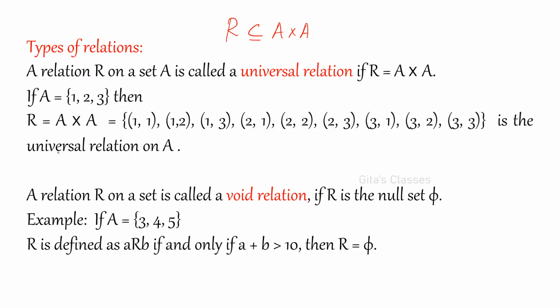So now this is the universal relation. This is the example. Next is a relation R on a set is called void relation or null relation when R is the null set, that is, if there is no element which is having the relation, then we say that it is void relation.